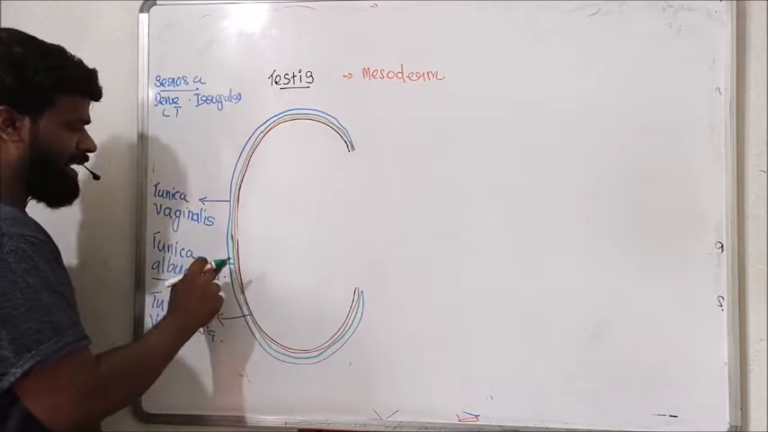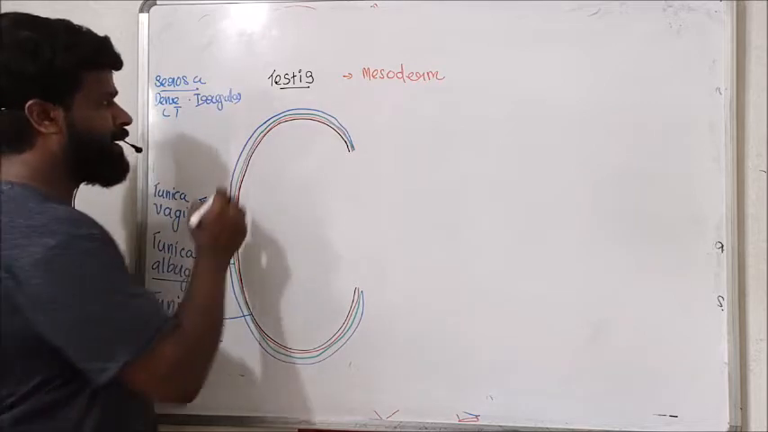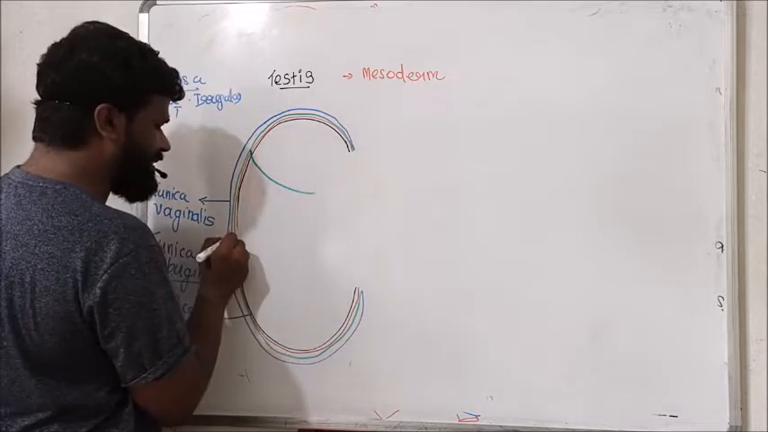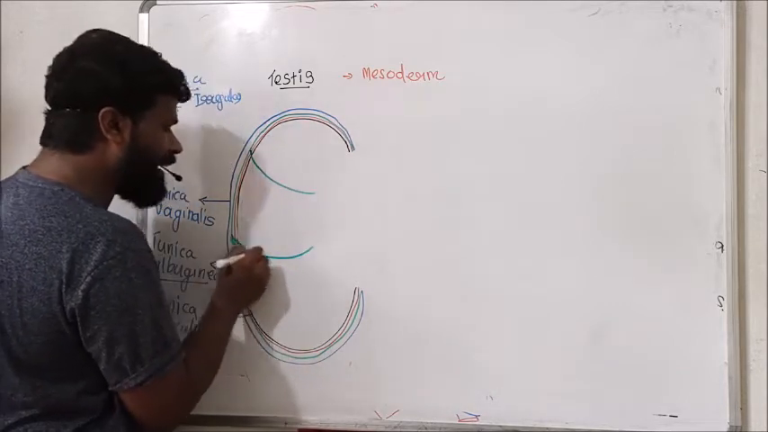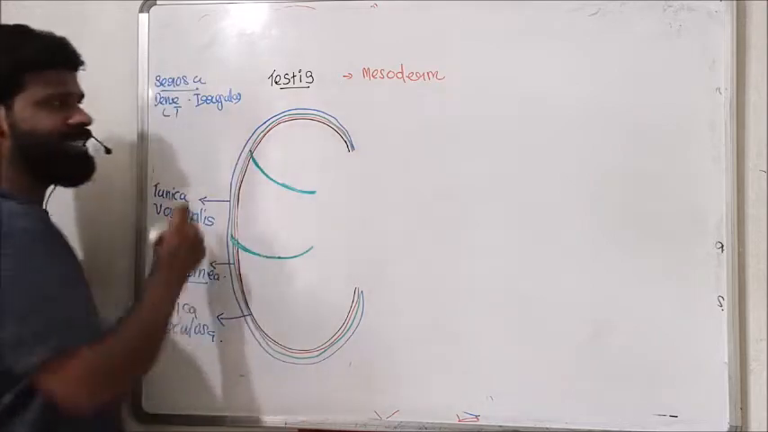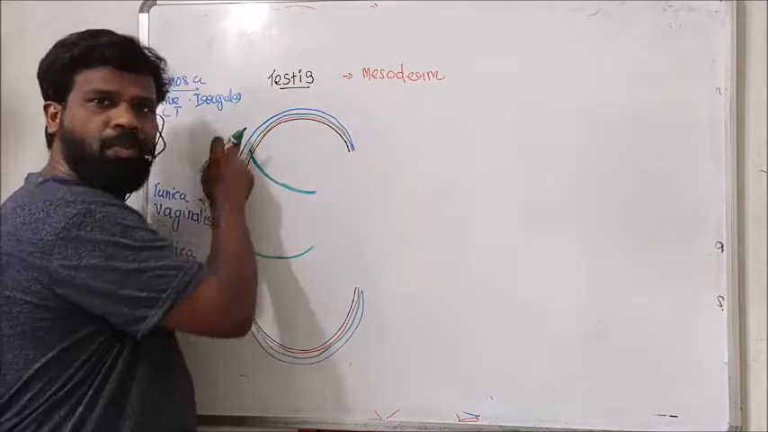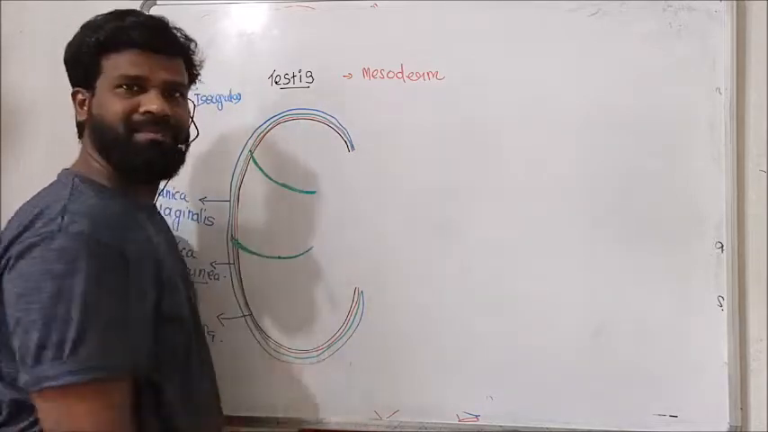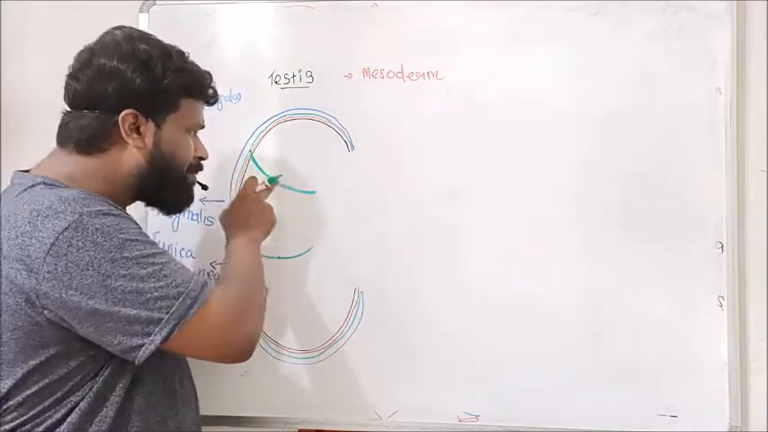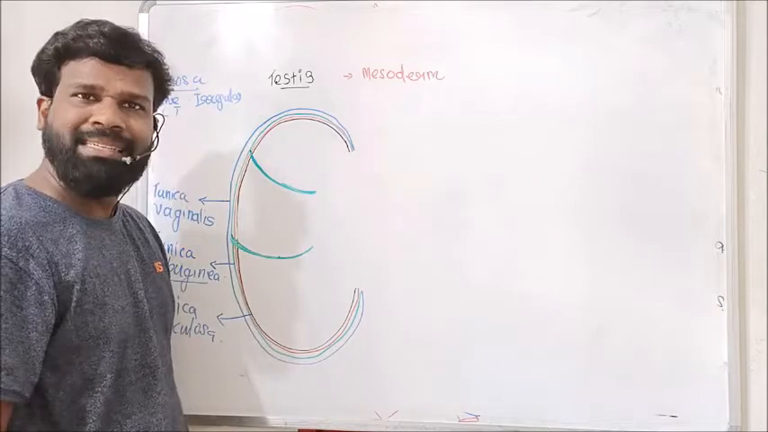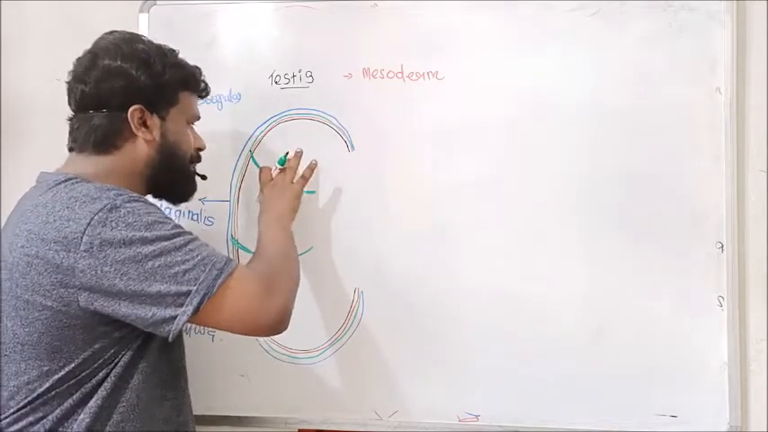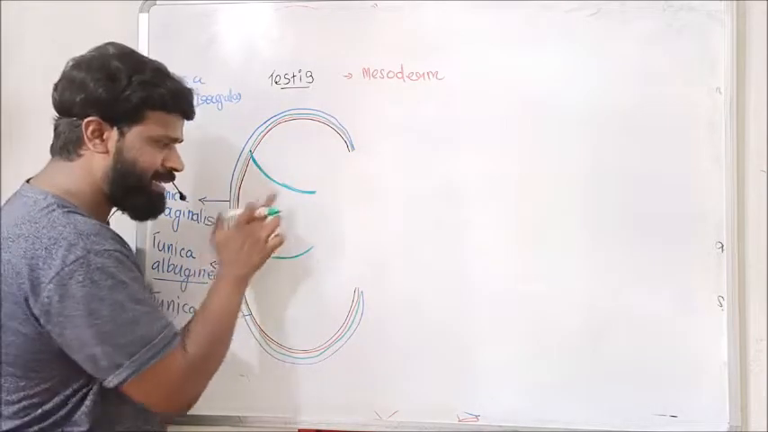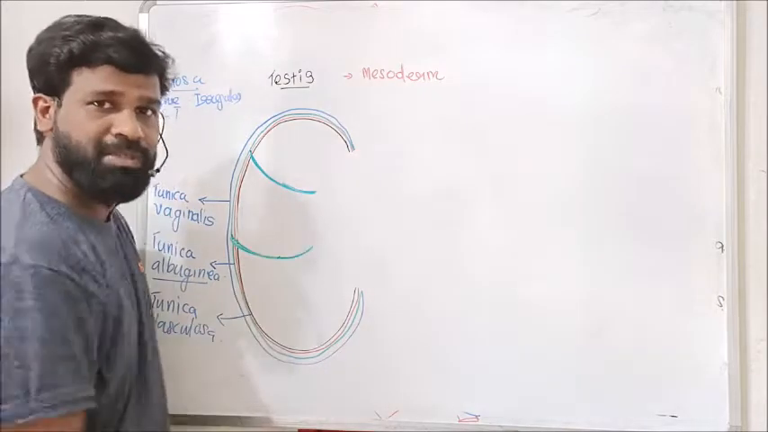this second layer, tunica albuginea, that fibrous connective tissue membrane, invaginates into the testis. What happens by this invagination? By this invagination, the testis divides into different lobes. As a result, this invagination causes the partition of the testis into different lobules. In this diagram, this partition divides it to form 3 lobules.